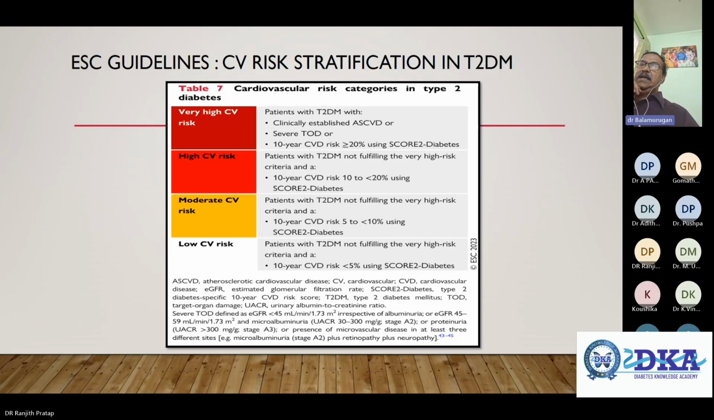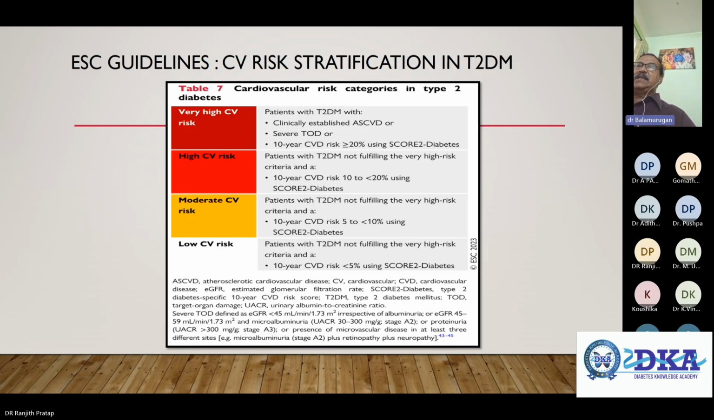So the high cardiovascular risk category: a patient with type 2 diabetes not fulfilling the very high risk criteria, but the 10-year CVD risk is 10 to 20% by SCORE2-Diabetes. Moderate cardiovascular risk: again the patient not meeting the very high risk criteria, and a 10-year CVD risk of 5 to 10%. And low CV risk: a patient with type 2 diabetes not fulfilling very high risk, and a 10-year CVD risk of less than 5% using SCORE2-Diabetes. This is how the cardiovascular risk categorization in diabetes works according to the 2023 European Society of Cardiology guidelines.